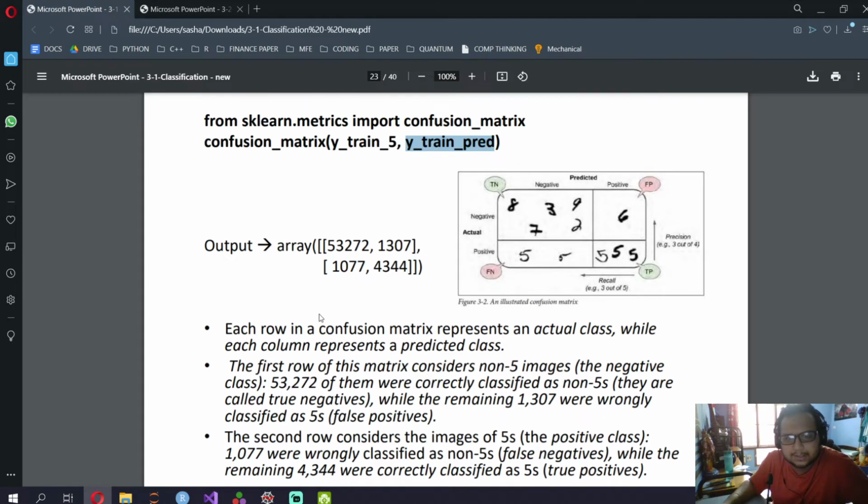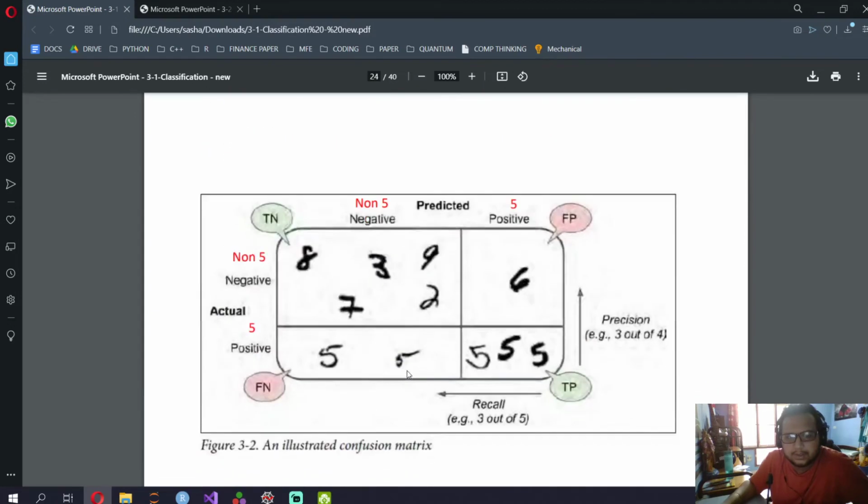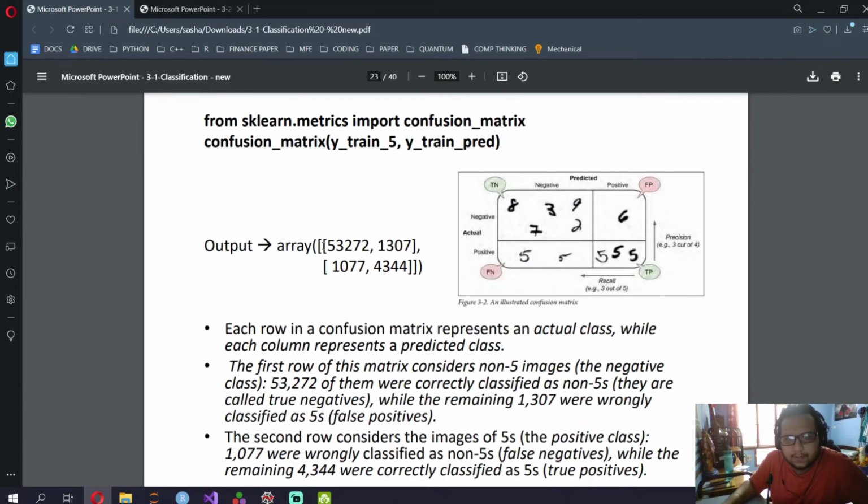The rows are actual, the columns are predicted. That is actually how we plotted it. So over here in our actual there are 53272 plus 1307 which are not 5. Over here is the true positive. So 5232, these are all not 5, this is all 5.